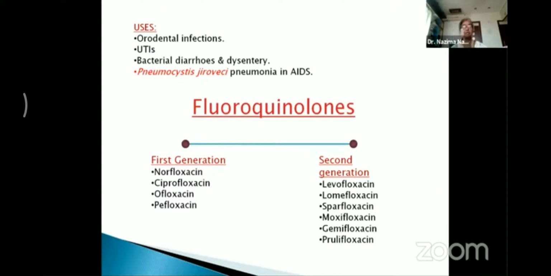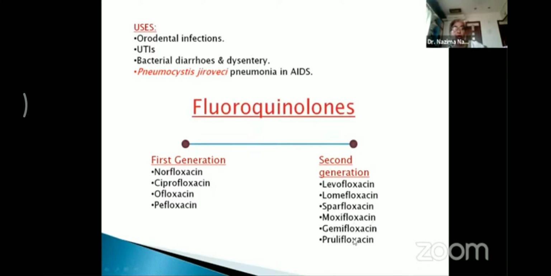Then we come to the other group of drugs, the fluoroquinolones. Fluoroquinolones are classified into first generation and second generation drugs. First generation drugs are the older drugs like norfloxacin, ciprofloxacin, ofloxacin, and pefloxacin. The second generation drugs, which are the newer drugs, include levofloxacin, lomefloxacin, sparfloxacin, moxifloxacin, gemifloxacin, and prulifloxacin.